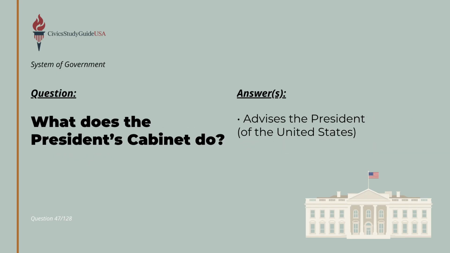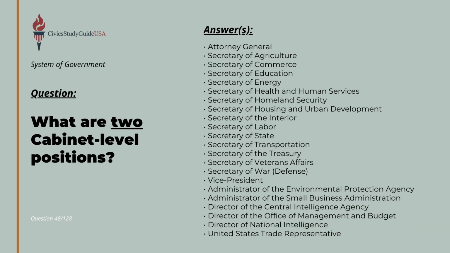The executive branch is vast and contains many parts, including the President, the Cabinet, and various federal departments and agencies. The primary role of the President's Cabinet is to advise the President of the United States. 2 examples of cabinet-level positions are the Attorney General and the Vice President.